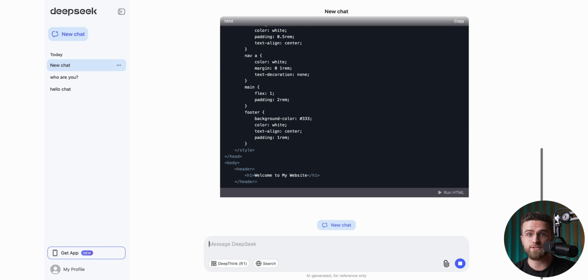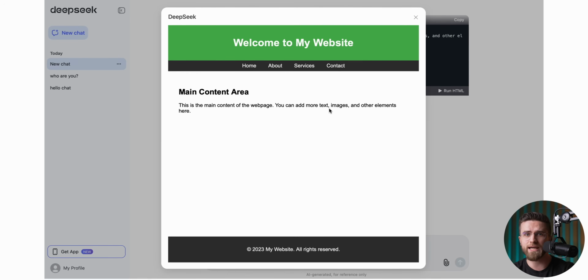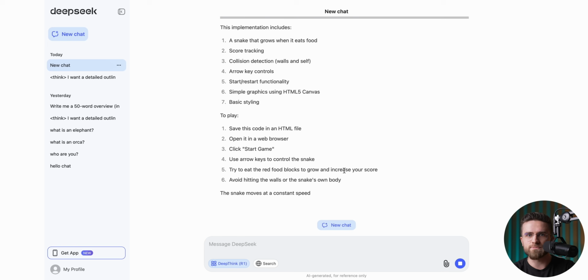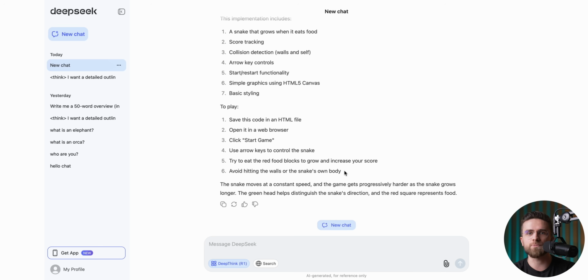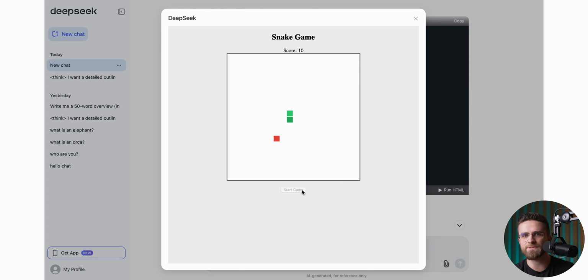DeepSeek is also pretty solid with coding, whether you want to create a simple HTML page layout, write a Python script for graphs, or even craft a small game in JavaScript, it can help you out. One cool thing is that you can preview projects right inside DeepSeek, especially with JavaScript examples. It basically does everything ChatGPT can do, except for a few minor things.